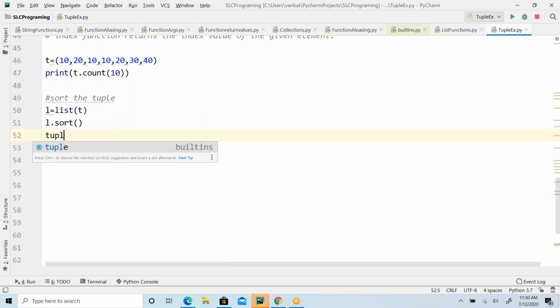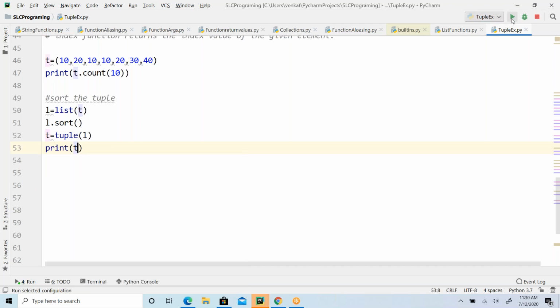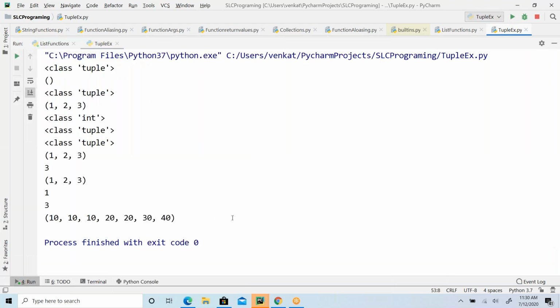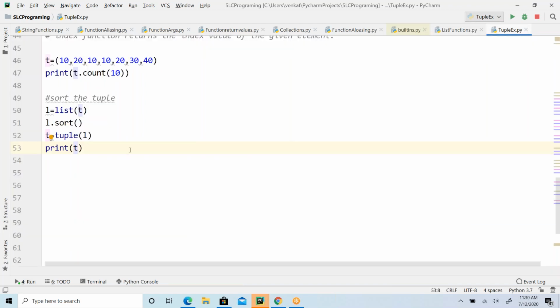After that, again you convert this into a tuple. Now it is your tuple out. Now you print this. The sort function, all other operations, whatever you wanted to operate, you can operate. Just the conversions matter, because we cannot modify the existing tuple directly. So you have to convert that into a list, do whatever you want to do, and again convert it back into a tuple object if you want.